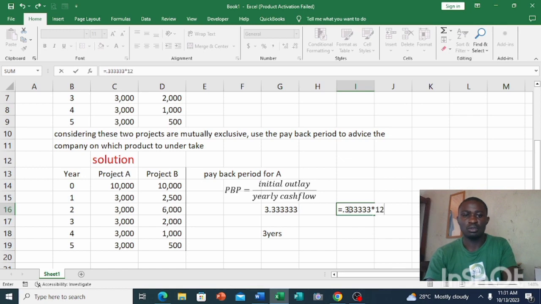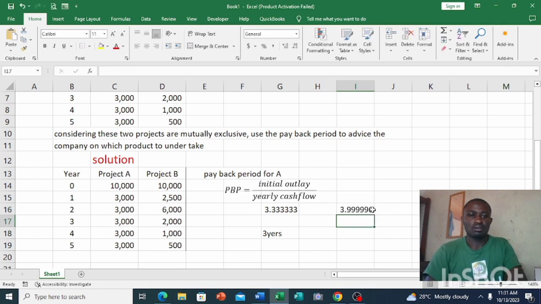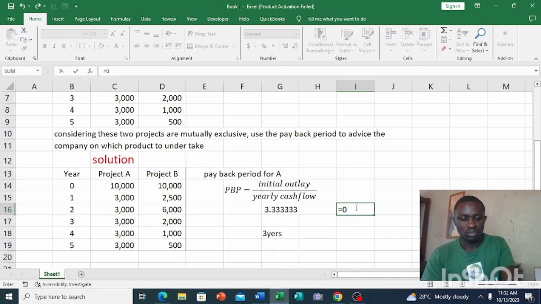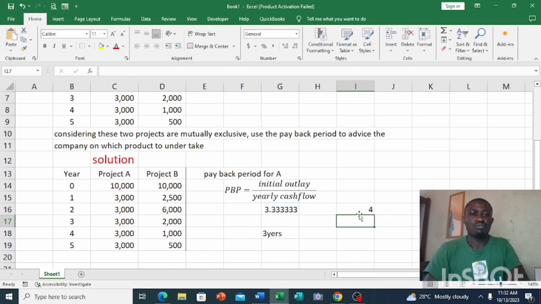Punch on your calculator 12. Taking away the 3, times 12, we have 4.